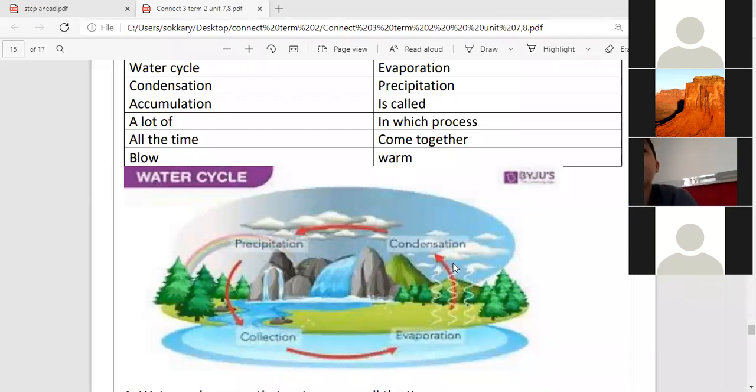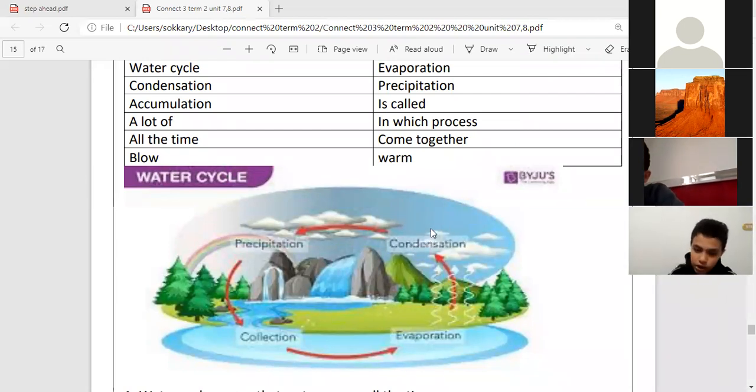The wind changes the gas into water. This is called condensation. Again, students, the first step, the sun changes the water into gas. In the sky, the wind changes the gas into water.